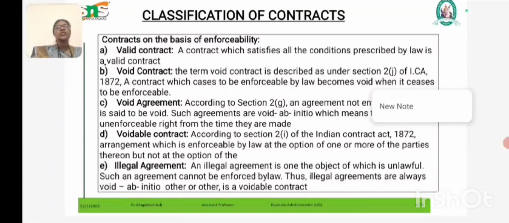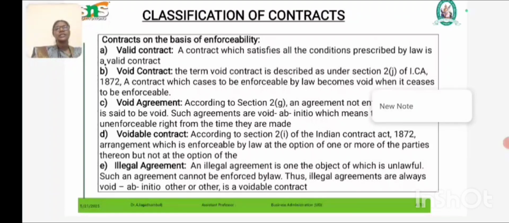Then the next is the voidable contract. A voidable contract is enforceable by law, but at the option of one or more of the parties, not at the option of the other. For example, a contract is treated as voidable when one party has committed fraud or misrepresentation.